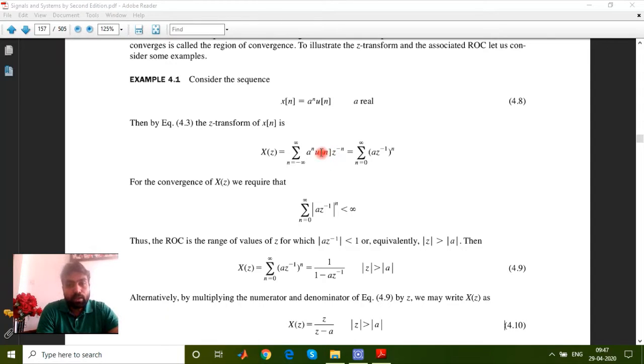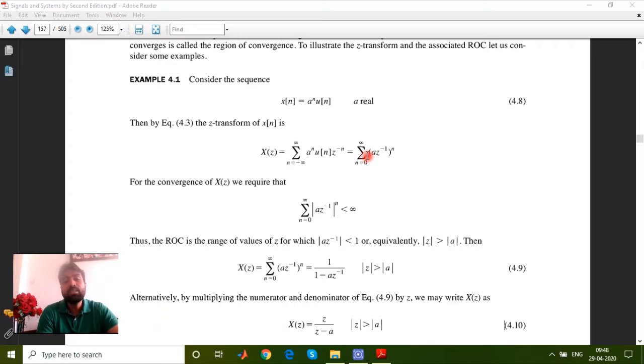It has value 1 from 0 to infinity, and from minus infinity up to 0 it is all 0. So the limit remains only n equals 0 to infinity. Substituting u[n] as 1, the final formula remains as the summation of (a z^(-1))^n.